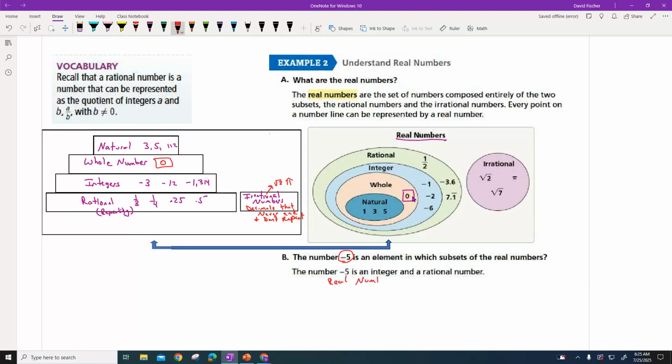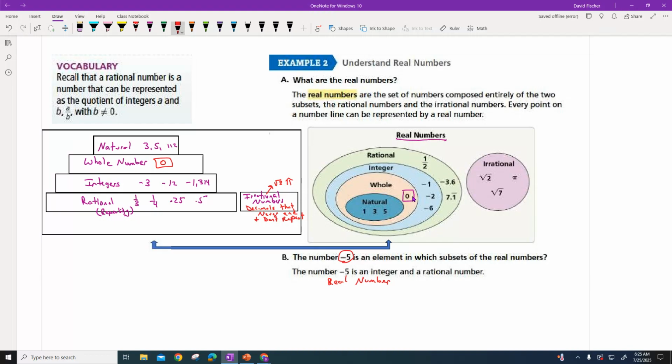And you'll see on your homework that sometimes they put it in there, and sometimes they say, since we all know numbers are real numbers, we're just going to leave that one out. We'll just say it's an integer and a rational number. Let's go to the number 3. This is again why I like this chart versus this one. But once you see this pattern, you'll know how to use it.